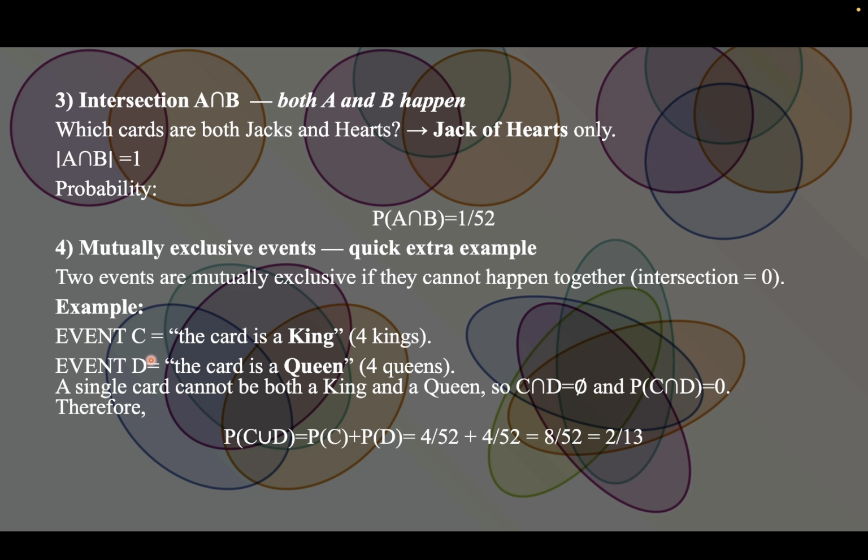Now we're talking about event C and event D. Event C is that the card is a king, so we have 4 kings in a deck. Event D is that the card is a queen, so we have 4 queens in the deck. A single card cannot be both a king and a queen. So P of C intersection D equals 0.